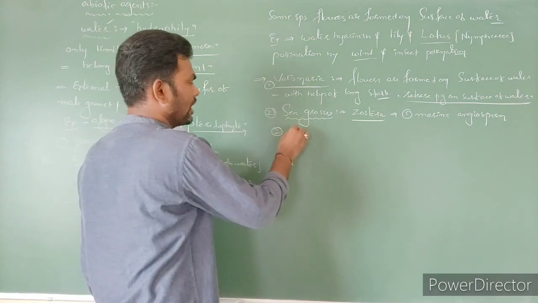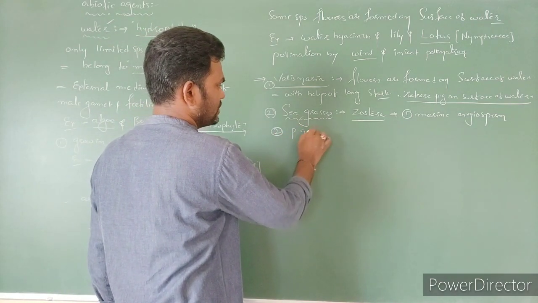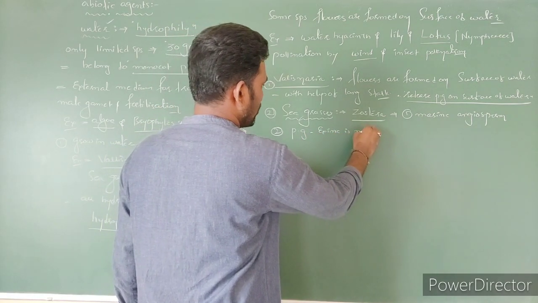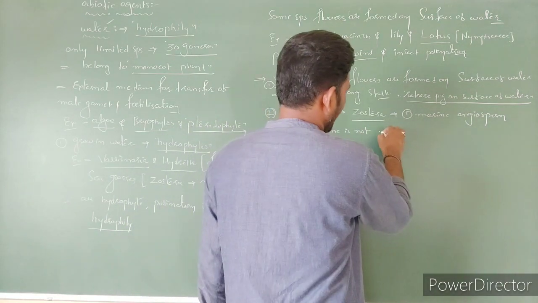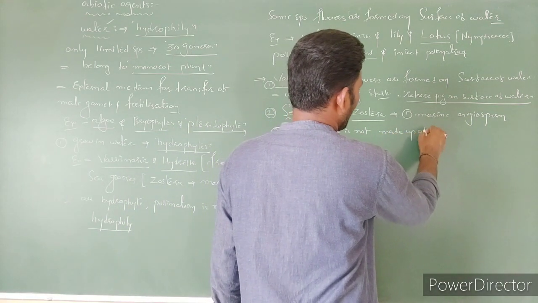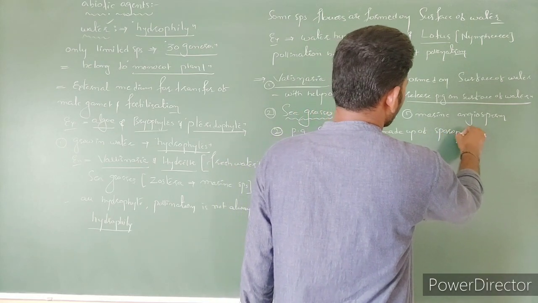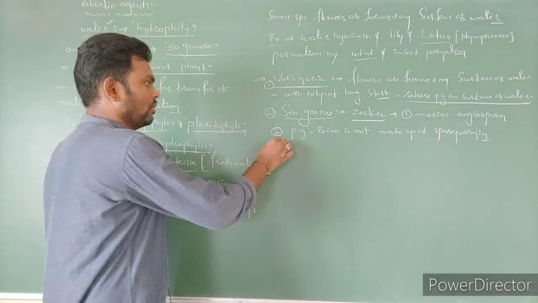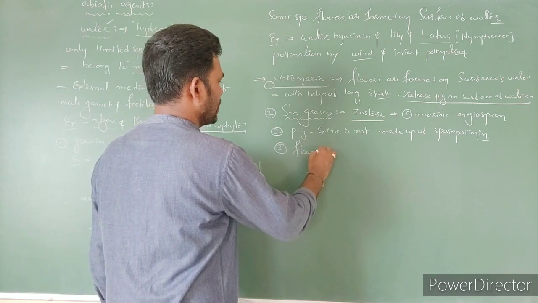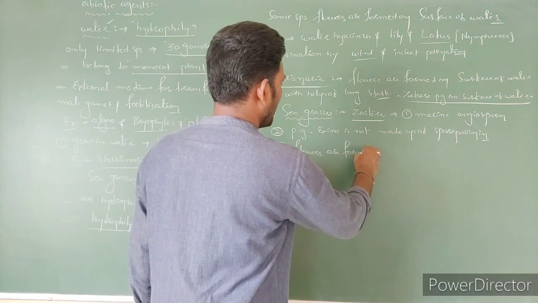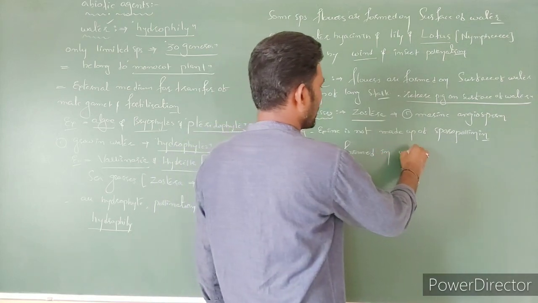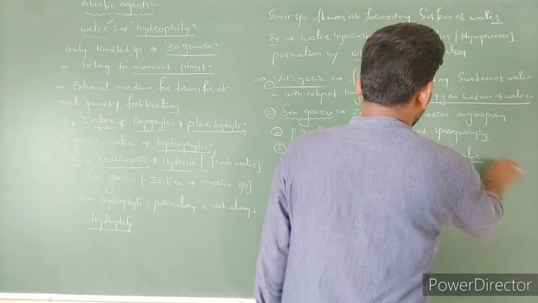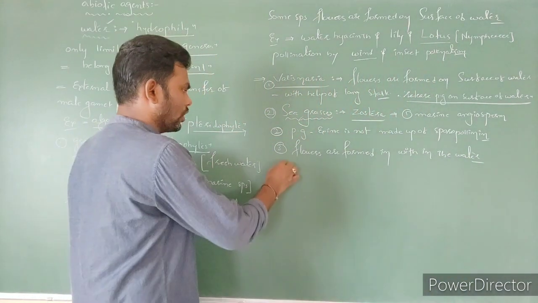The second point, pollen grains, PG, pollen grains whose exine is not made up of sporopollenin. And the third point, flowers are formed within the water. Right? And pollen grains are long and ribbon shaped.